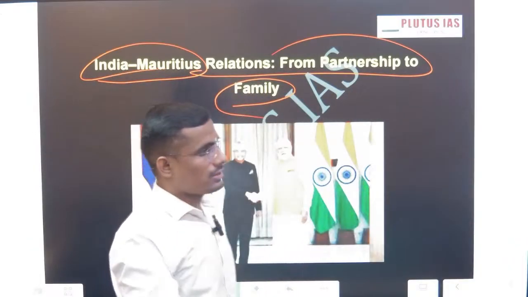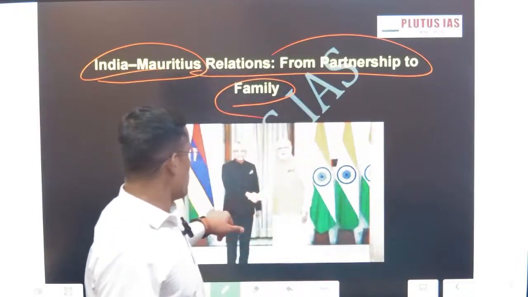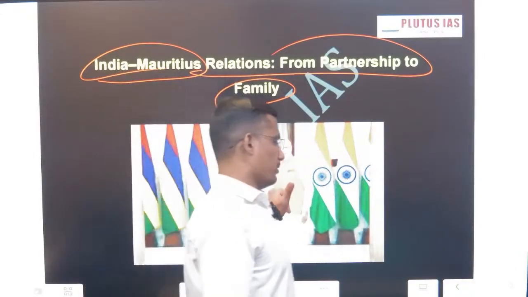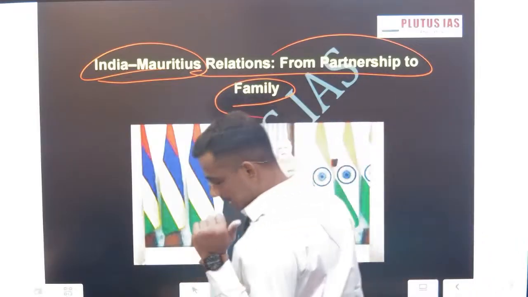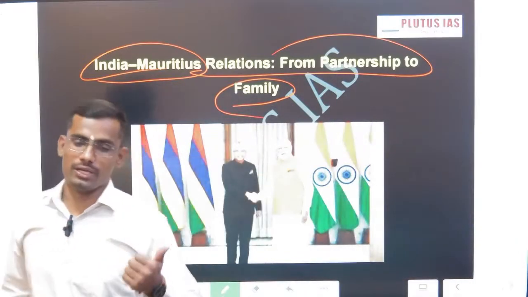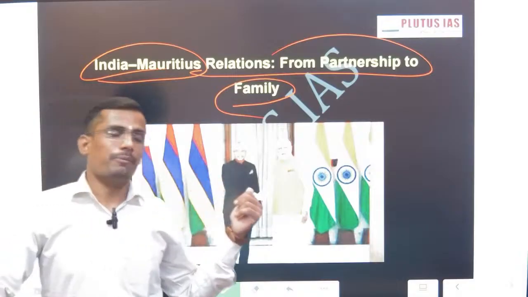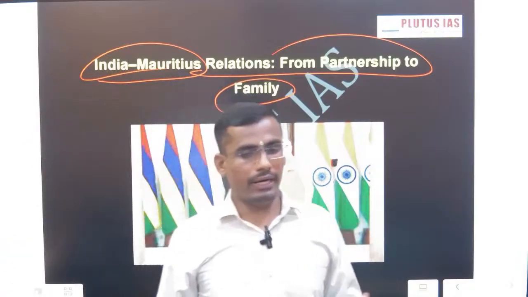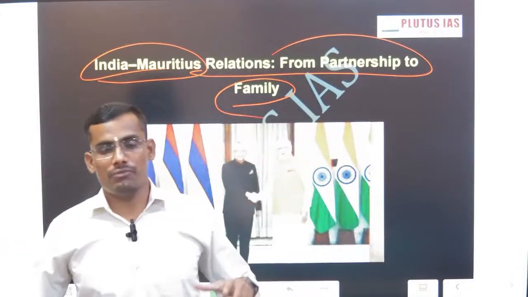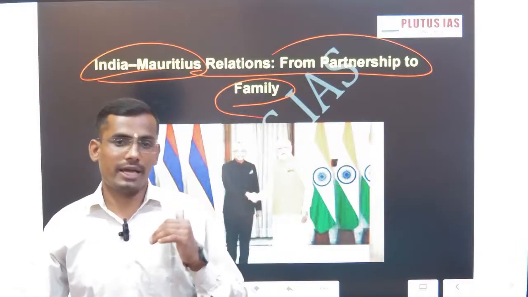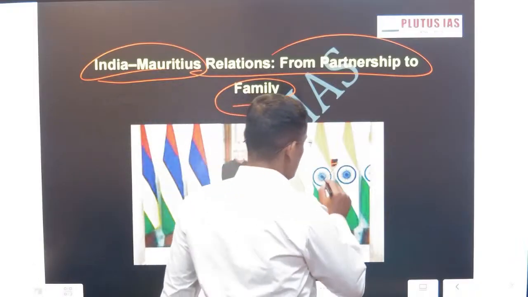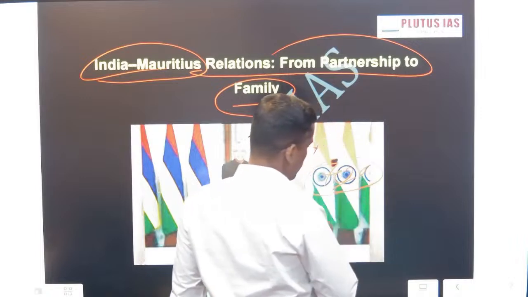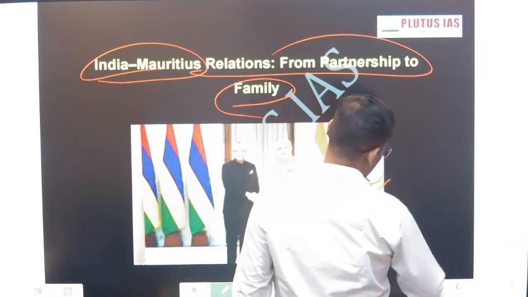Why are we discussing this? Because the Prime Minister of Mauritius is in India for a 6-day visit. Yesterday he visited Kashi, on development projects and aid and bilateral ties. We have very strong ties because 70% of Mauritius's population is of Indian origin.